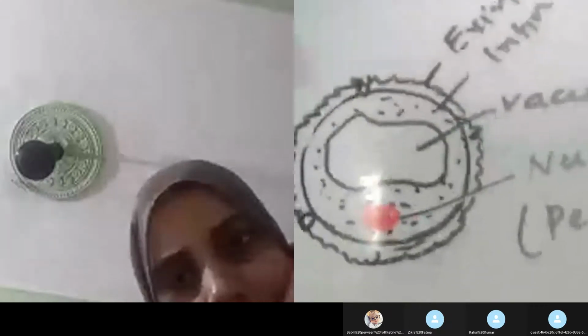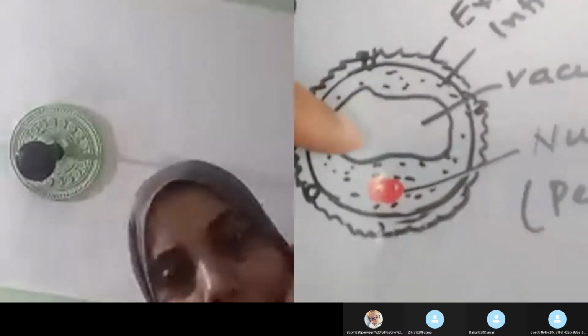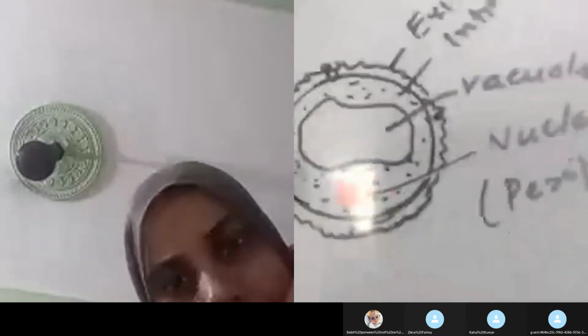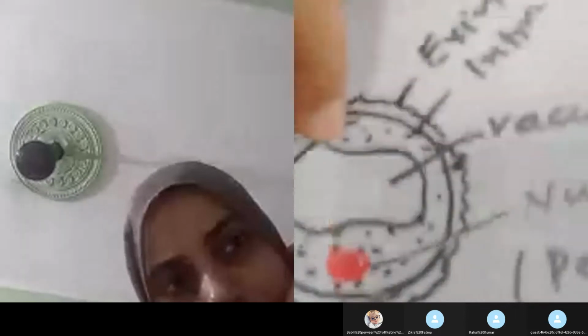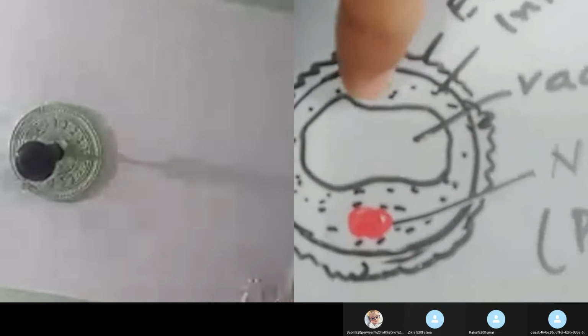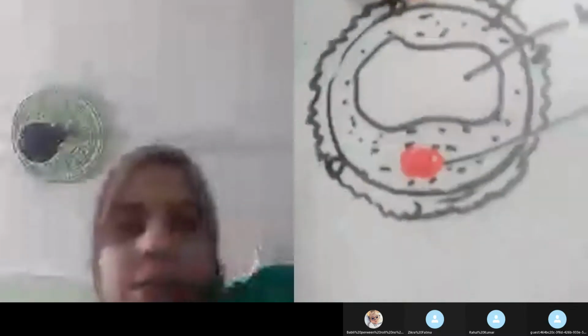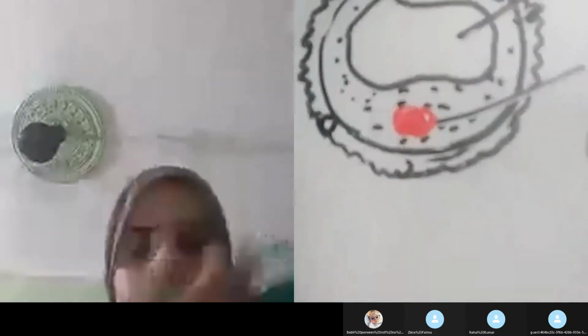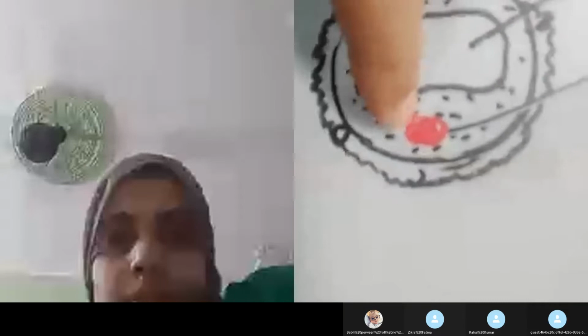So now look at the second diagram. In this diagram, it has been shown that there is the appearance of a big vacuole. This is the diagram of the second stage. Look here, there is the appearance of a large vacuole, and due to the appearance of this large vacuole, the centrally located nucleus becomes peripheral in position. When the vacuole appears, what does it do? It pushes the nucleus toward the peripheral zone.